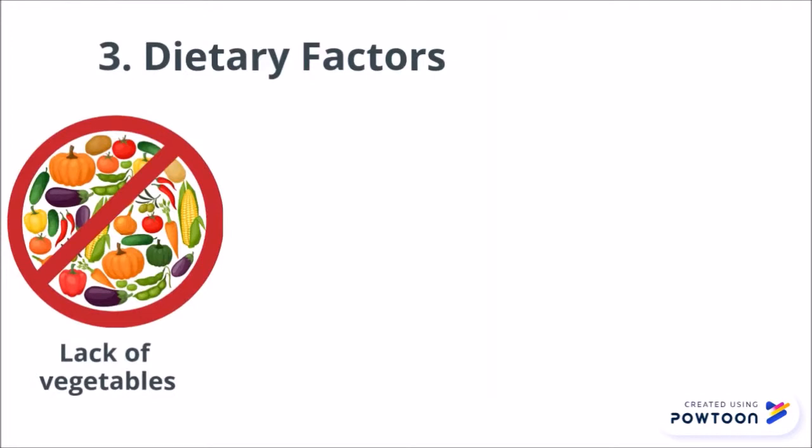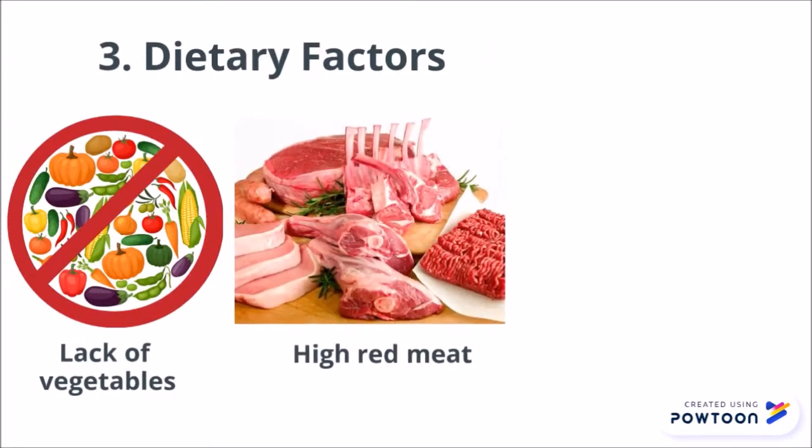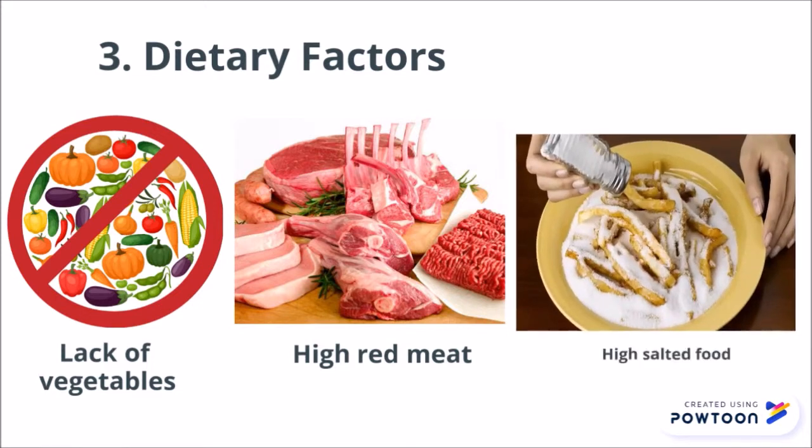Next is diet. Lack of vegetables and high red meat consumption increase the risk of gastric cancer. Red meat contains N-nitroso compounds which are mutagenic and carcinogenic. Lastly is high salted food. Salt can induce H. pylori infection and promote gastric cancer development.